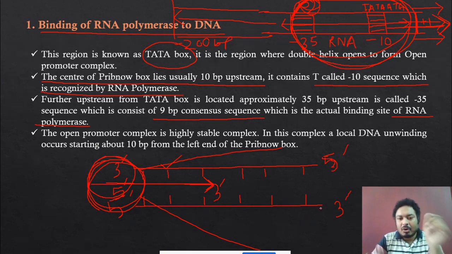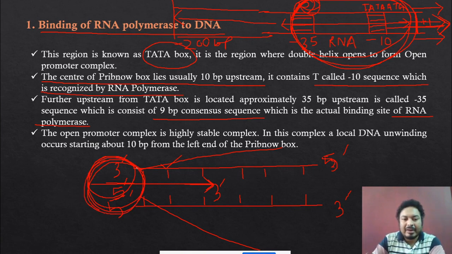So synthesis always starts 5 to 3. So this is the enzyme binding over here. When the enzyme binds over here, this is the template strand, which is 3' to 5', and synthesis starts from 5 to 3. So this is the direction.